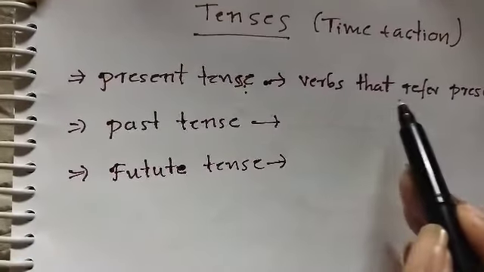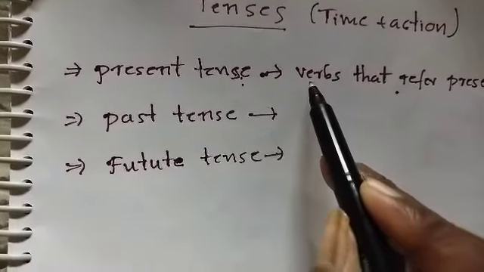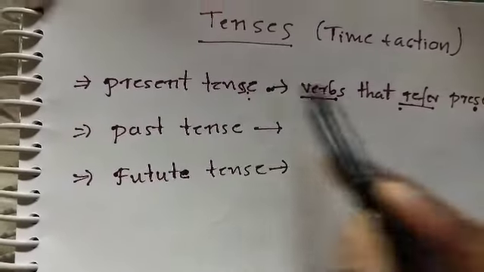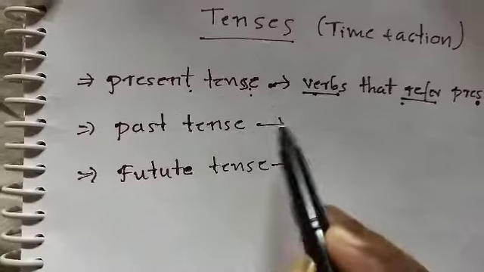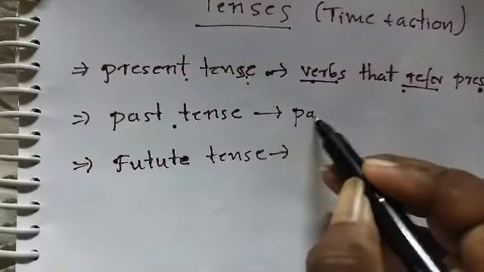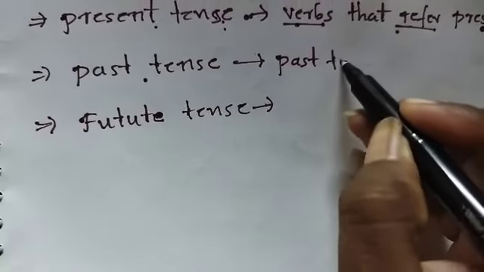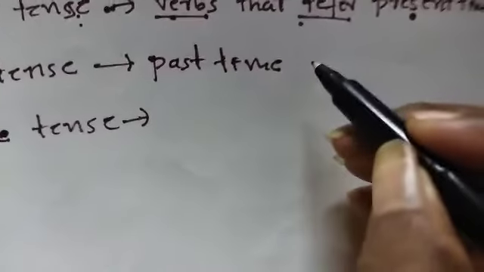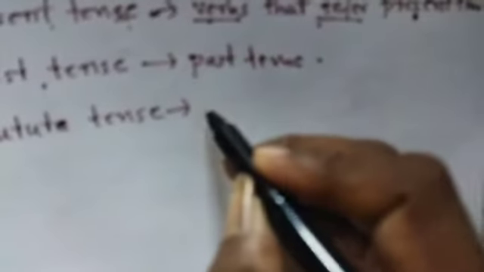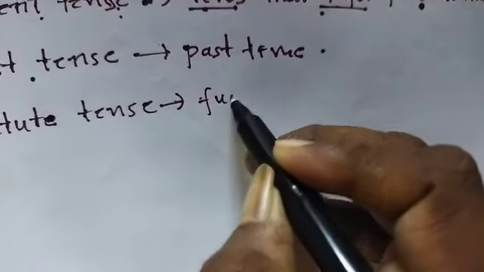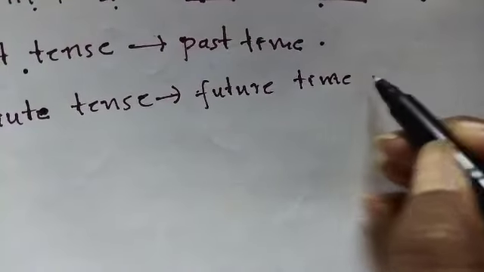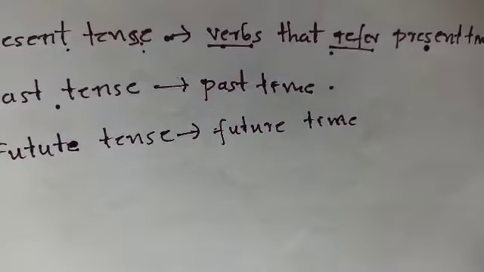If the verb refers to present time, that is called present tense. If the verb refers to past time, it is called past tense. Verbs that refer to future time are called future tense.